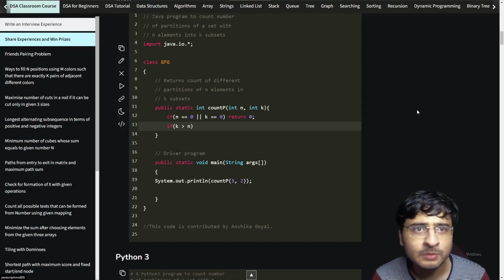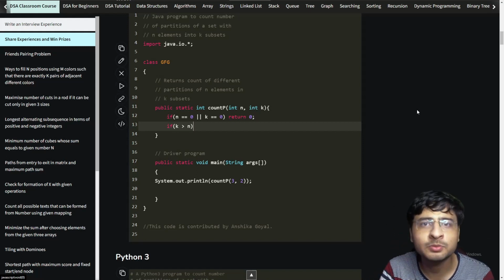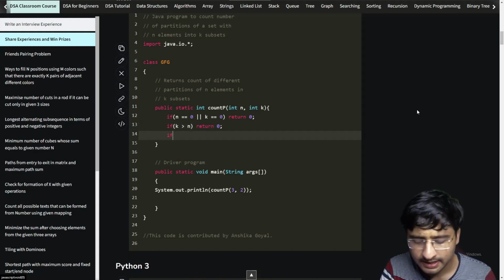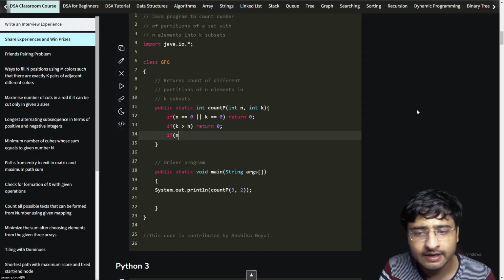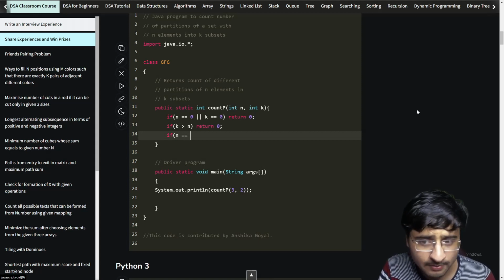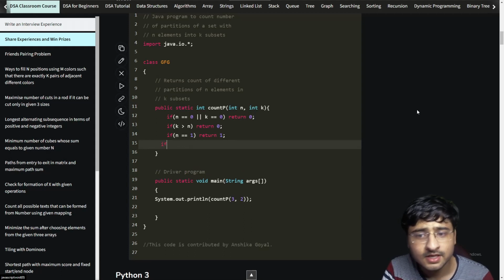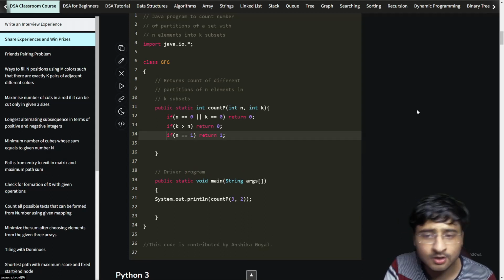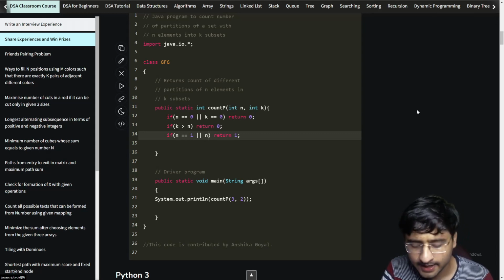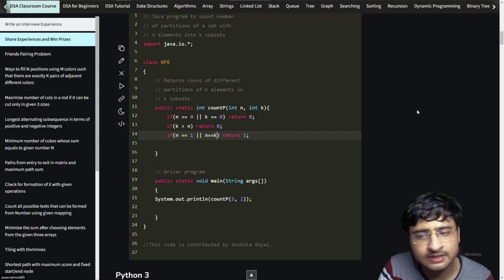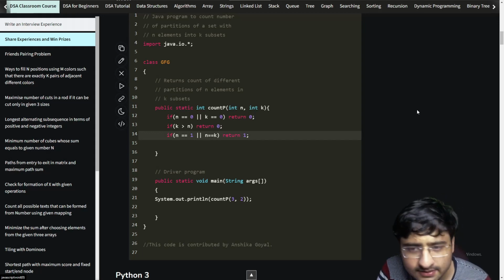If you want to divide 2 people into 5 teams, how will we be able to do that? Return 0 from this case as well. If you want to divide all the people into one team, you will return 1. Or if you want to divide n people into n teams, then there is only one way, that everybody is in a single team themselves. So these are the base cases.